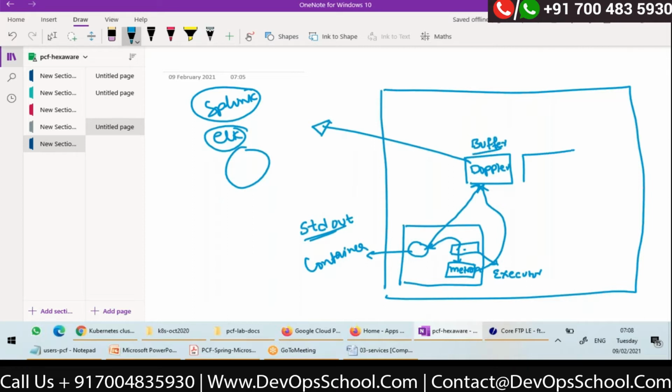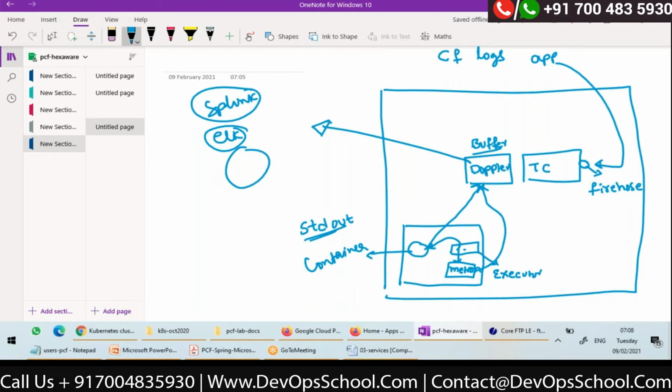As I told you yesterday, there is one more component which exposes a WebSocket endpoint. The component is the traffic controller, and the WebSocket endpoint is the firehose. Whenever we run cf logs with the app name, it connects to the firehose and retrieves the logs.